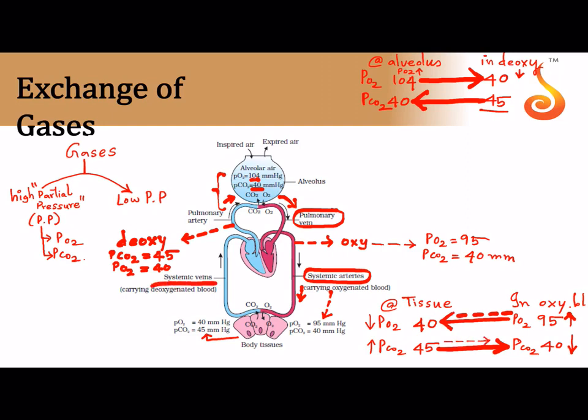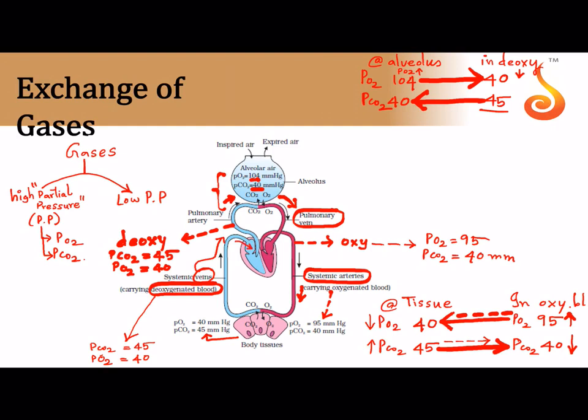So what will happen to the oxygenated blood over here? It becomes deoxygenated. And like I had written there, for deoxygenated blood, the partial pressure of carbon dioxide has increased to 45, and in oxygenated it was 40. And see how less the oxygen is. It was 95, but now it is 40. And who takes this blood back to your heart? It is the inferior and the superior vena cava, which bring the blood from the veins, and all the vein blood is collected by the vena cava, which drain the blood back into the right atrium of your heart.